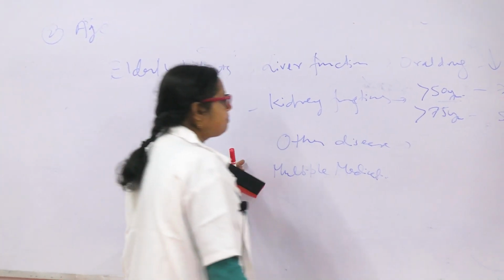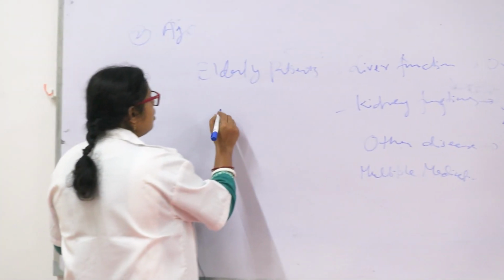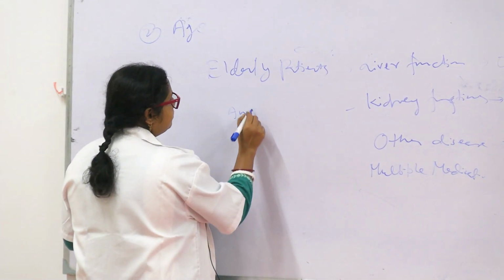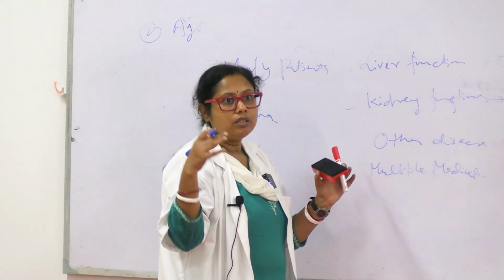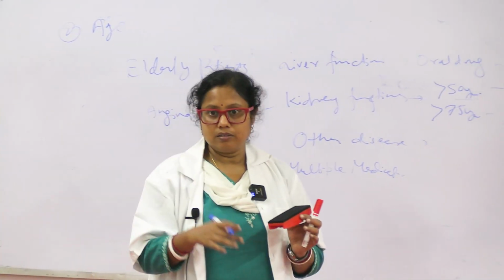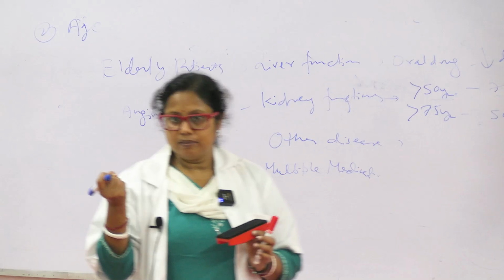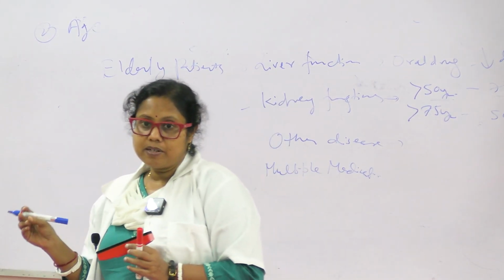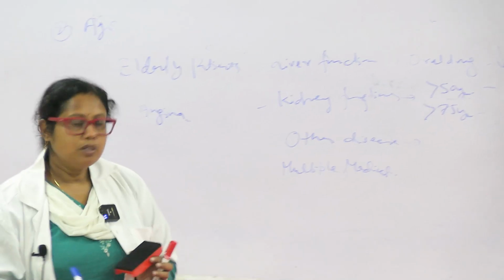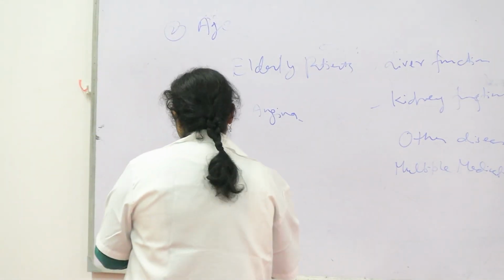For example, a patient comes to you who has angina. Angina means reduced blood flow to the heart. The heart pumps the blood, and like every organ, the heart also needs blood circulation, blood supply. So what happens in angina?